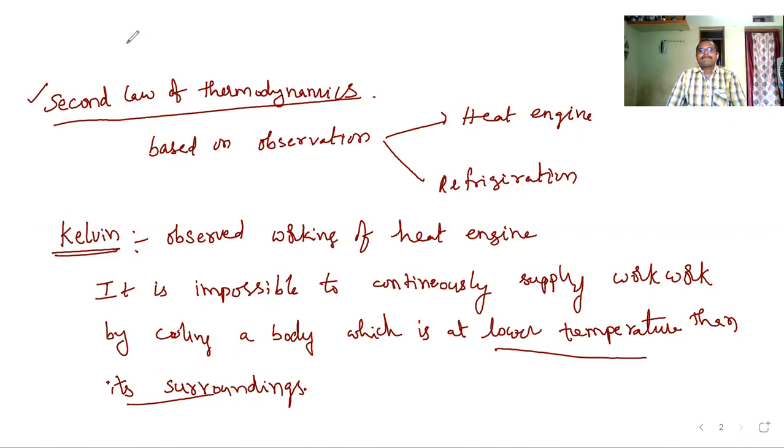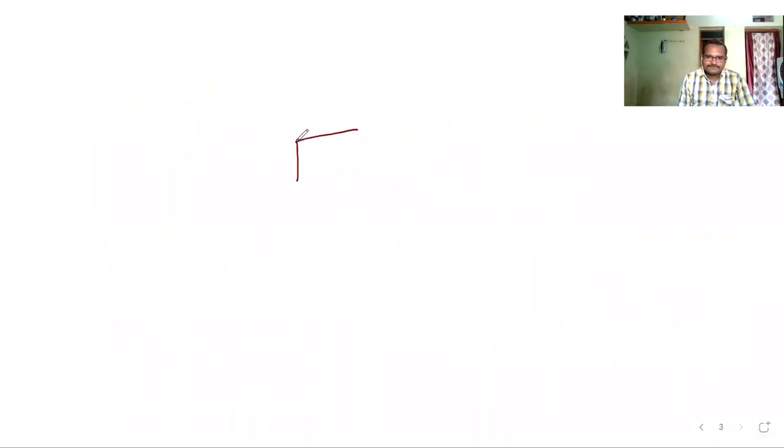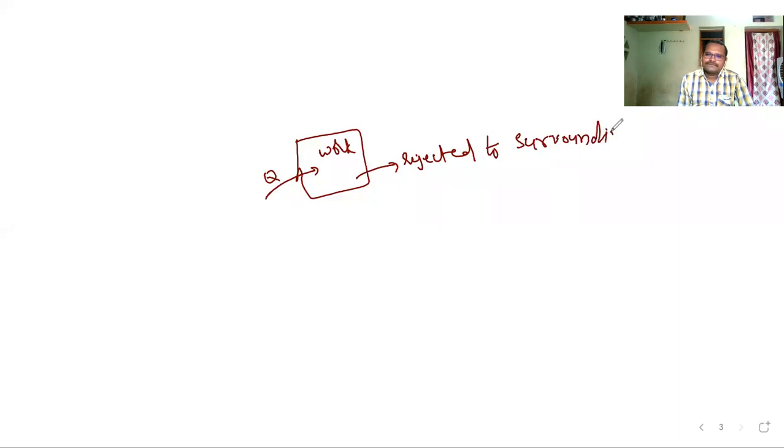Let us suppose one body, one system is here. If you supply some heat energy to the system, this system will perform some work, and the remaining heat energy will be rejected to the surroundings. When this heat energy is rejected, the surrounding temperature must be lower than the system's temperature.